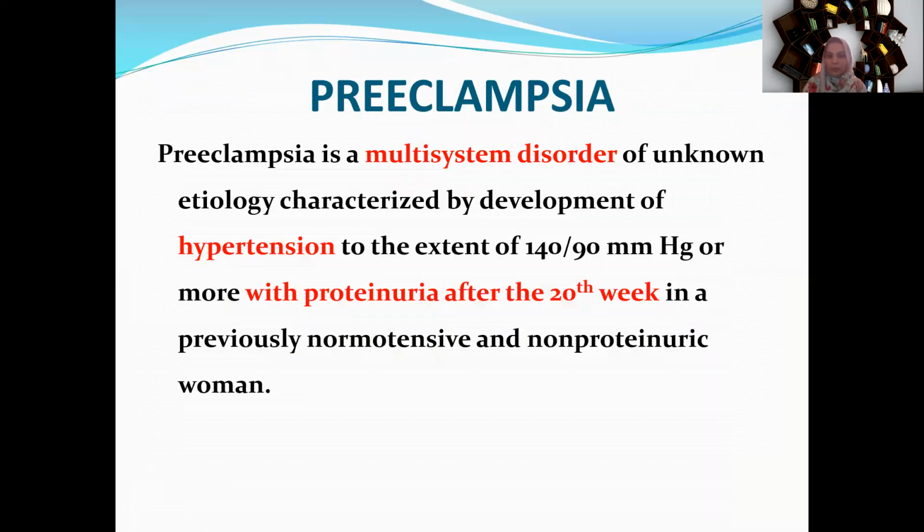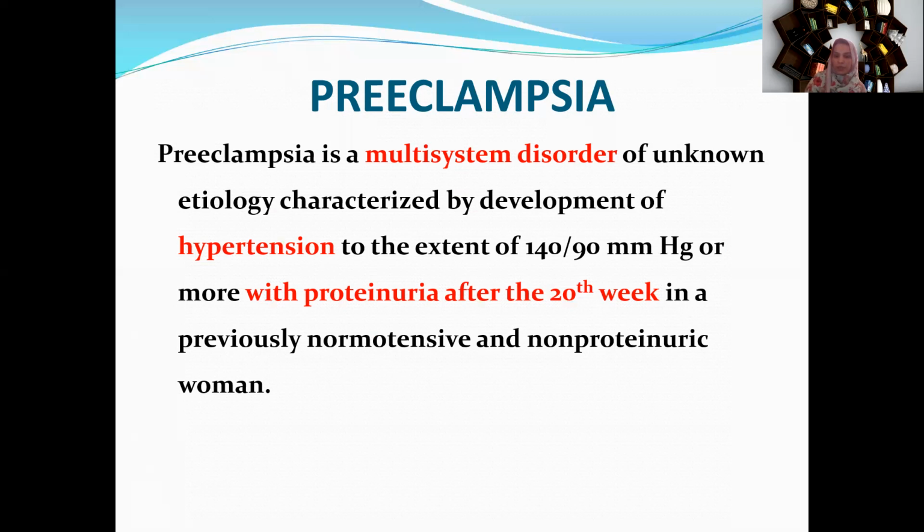Now coming on to preeclampsia. As for the definition, we will discuss it: it is a multi-system disorder of unknown etiology, characterized by hypertension to the extent of 140 by 90 or more. And already we are discussing this point. Already we discussed proteinuria, and that has been diagnosed first time after 20 weeks of pregnancy in the patient. She doesn't have previous hypertension or previous proteinuria.